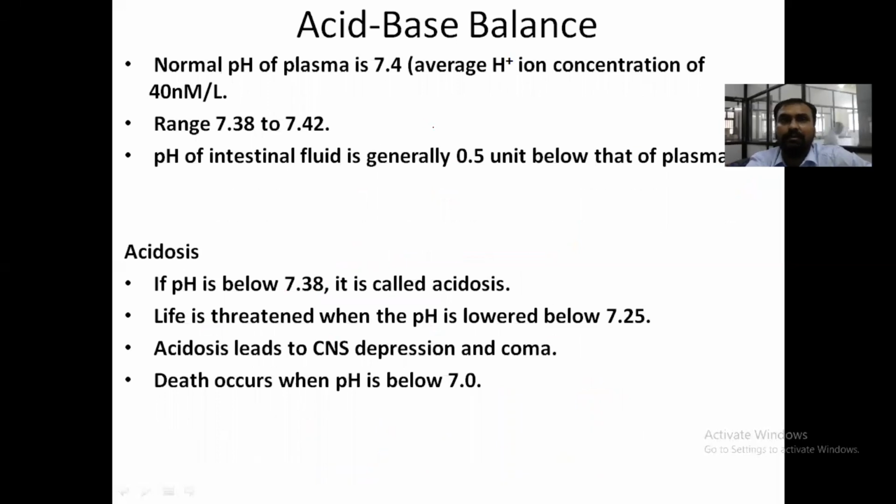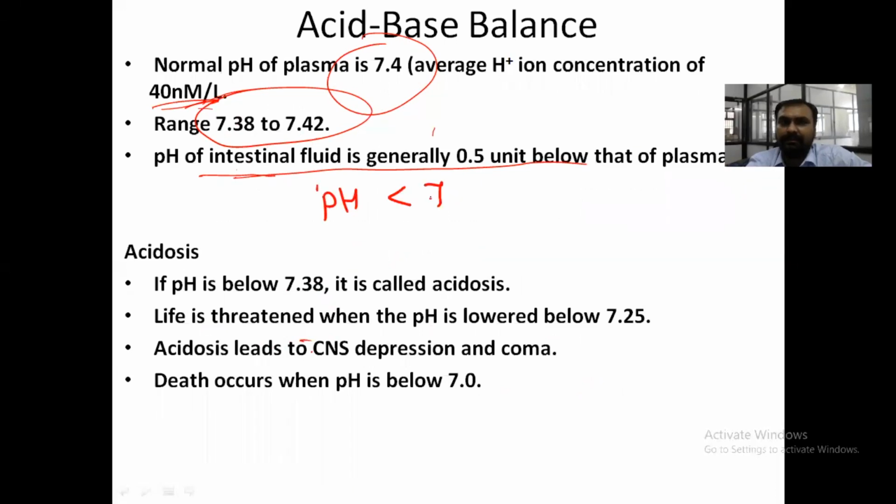It is around 7.4, with an average H plus ion concentration of 40 nmol per liter. It ranges from 7.38 to 7.42. The pH of the interstitial fluid is generally 0.5 units below the blood. Now, this is very important: if pH is less than 7.38, it is called acidosis. Life is threatened when pH is lower than 7.25.